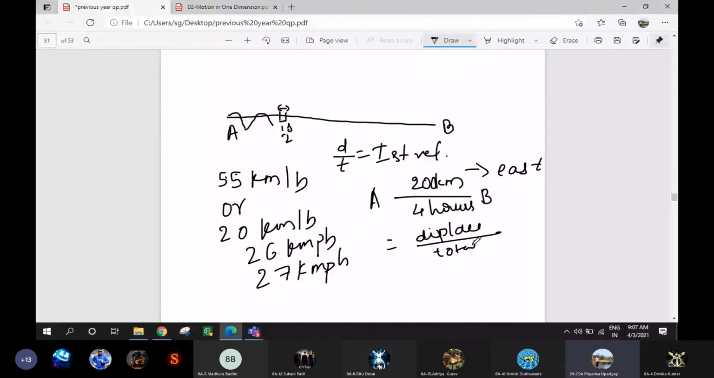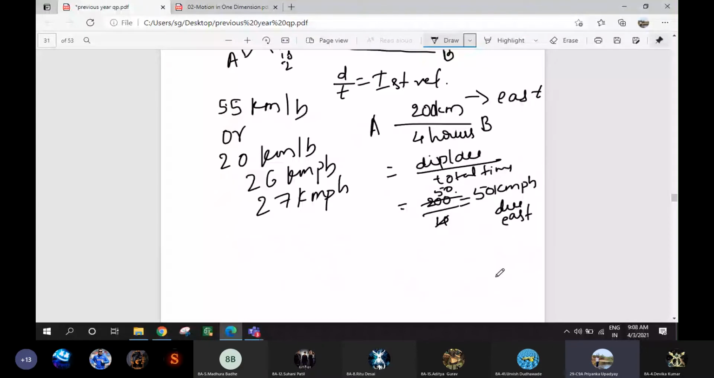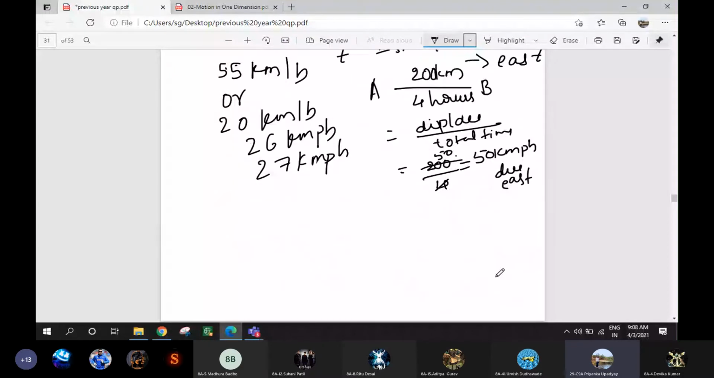So what is the displacement here? The displacement is 200 kilometer. Total time taken is 4 hours. 50 kilometer per hour due east is the average velocity of the vehicle. Now think, the body has traveled from A to B, the distance is 200 kilometer, due east.